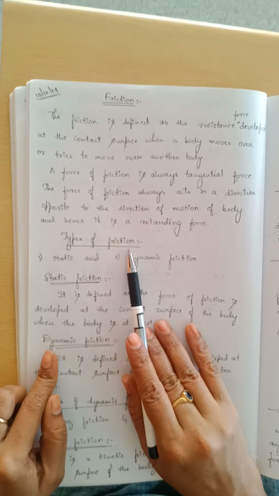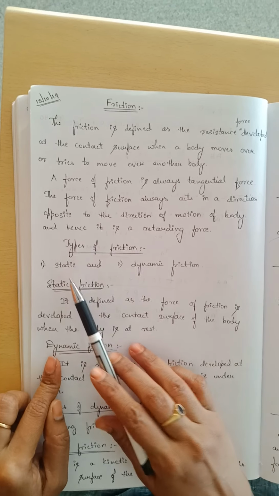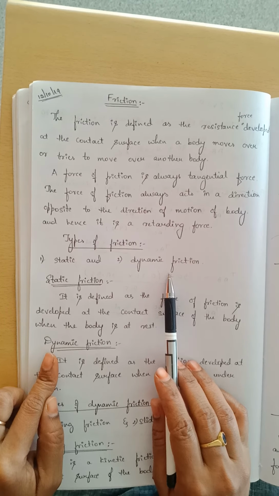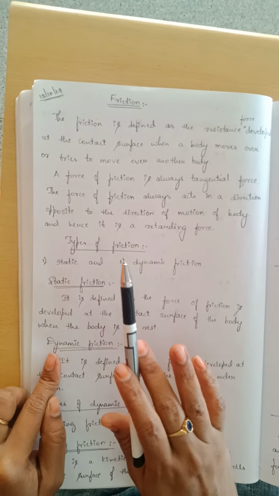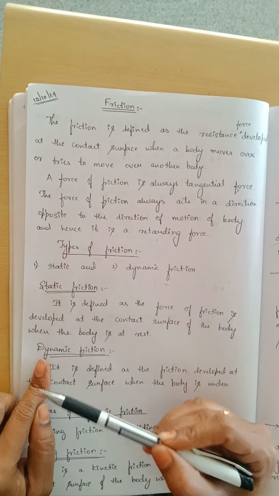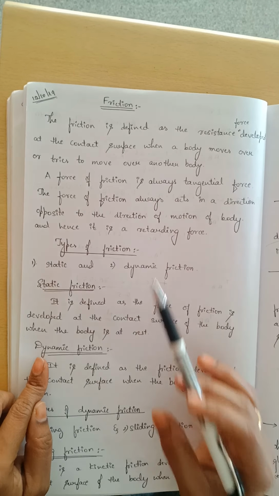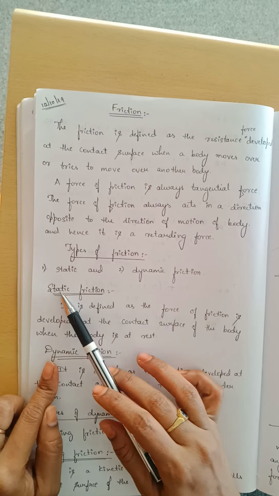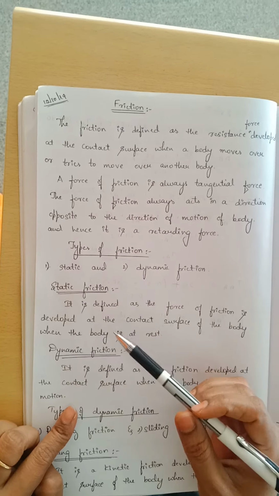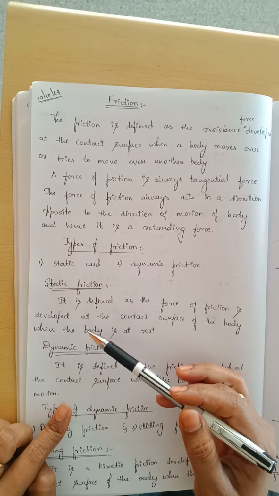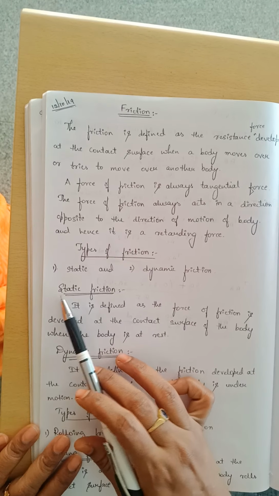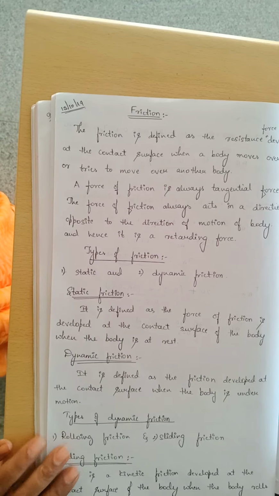The types of friction. Friction is mainly divided into two types: static friction and dynamic friction. Static friction is whatever resistance force is developed between the contact surfaces when the body is at rest. Such type of friction is called static friction.